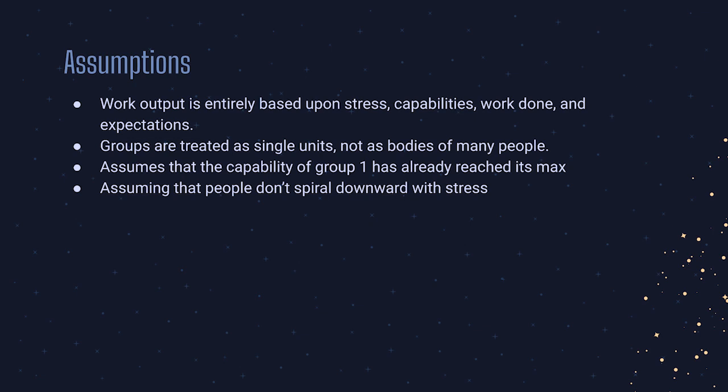Firstly, we reduce a group's work output to be entirely dependent on time, stress, capabilities, expectations, and total work done. This means that other factors that might affect output are not considered here. The second assumption that we made was that we treated groups as single units, not as groups of people. This is because attempting to model each individual's characteristics would be impossible to do on a large scale, not to mention the interpersonal relationships within a single group that would affect a group's output. Finally, we have assumed that regardless of how stressed a person is, they become less stressed over time. This is not always the case, as people can begin to spiral downwards, overloading themselves. In that case, though, the work outputted would be zero, so there's no need to model it.